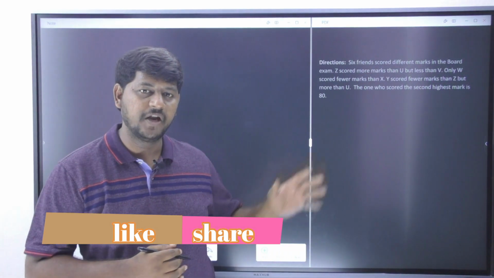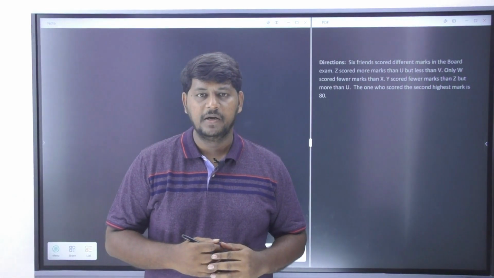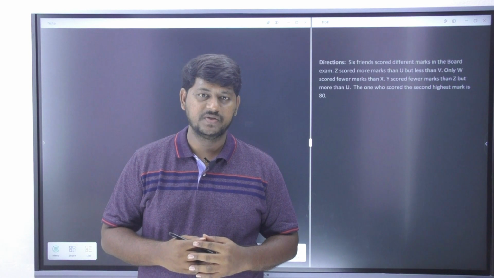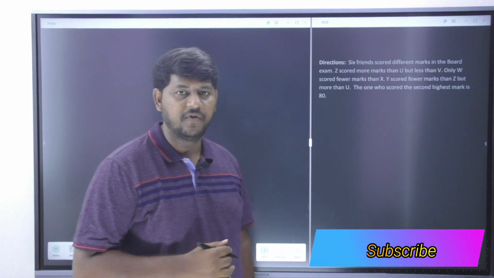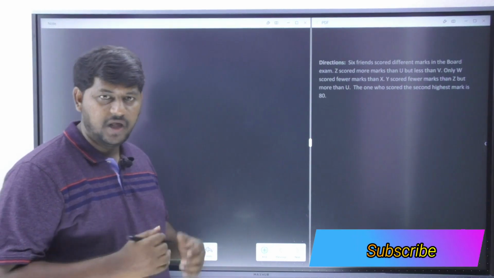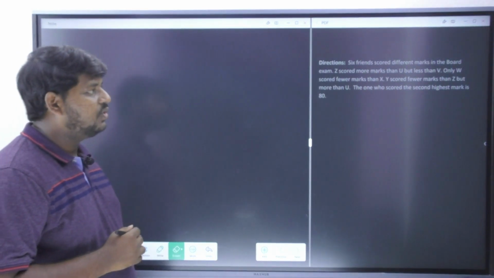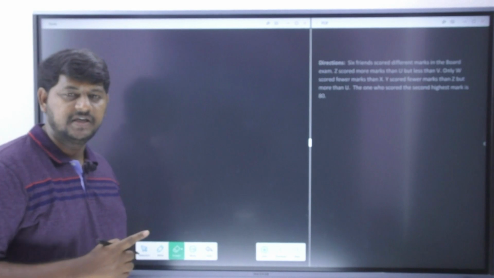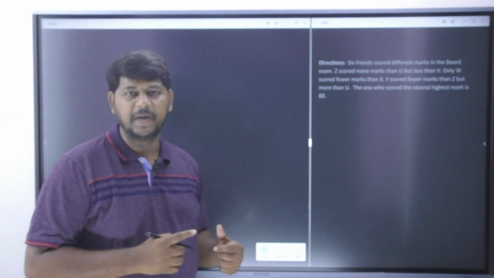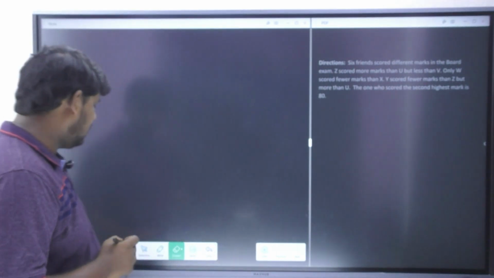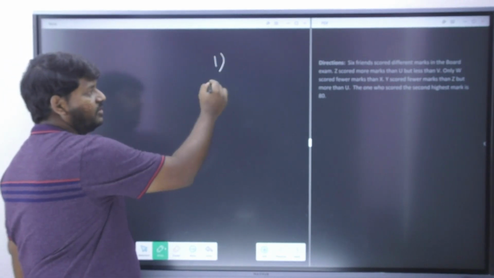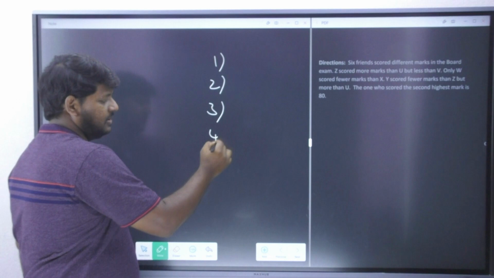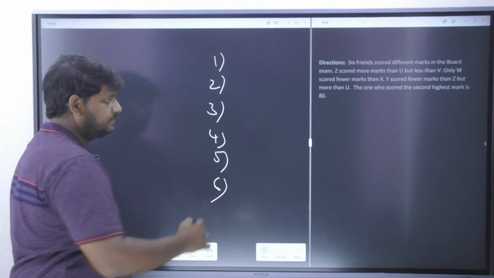Now I have got a very good test paper over here based on the SBI Associates. So please let us observe the questions given over here. I hope you like it. 6 friends scored different marks in the board examination. Now this particular question is based on ranking. Now how many persons are there? 6 members are there. Okay, let's write it down. There are 6 members in this particular question.